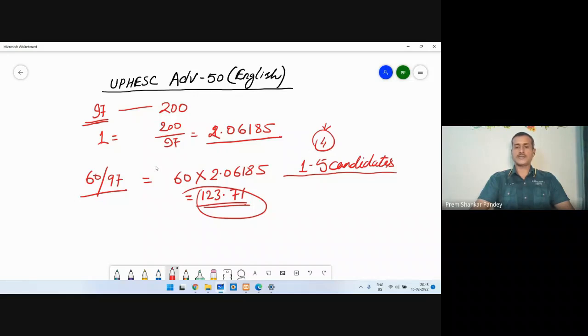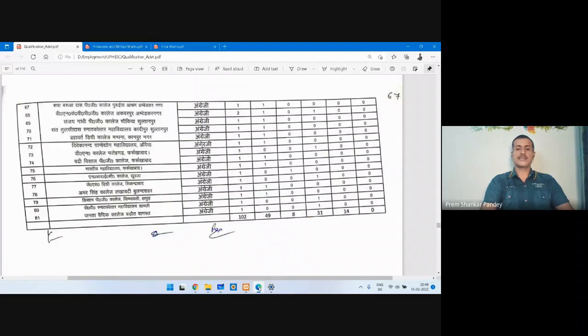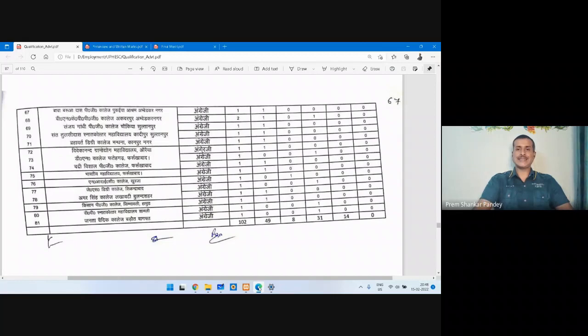I'm going to discuss the previous advertisement 47 merit list. But before that, I would like to show you the number of seats available this time. So let's move on to the seats. You can see here that altogether we have 133 seats in this advertisement.